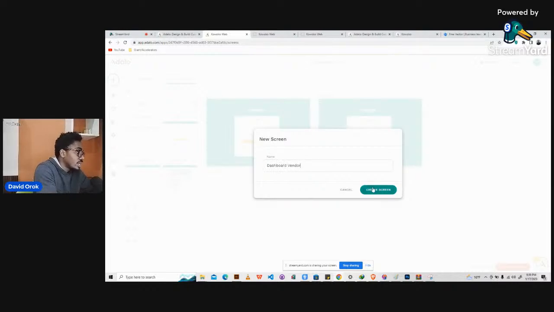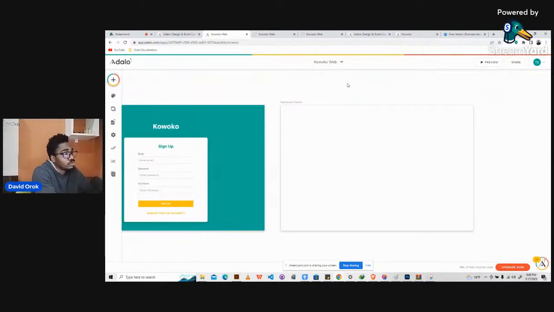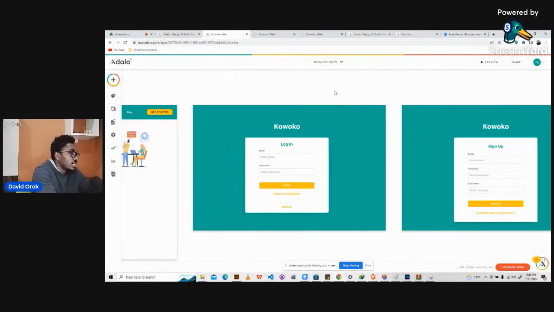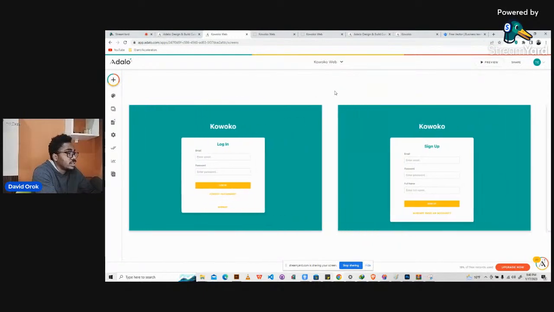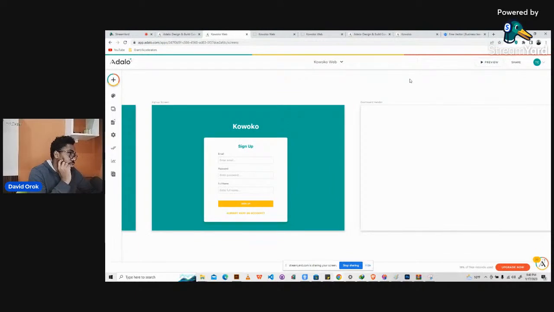vendor. So the class will just be for one hour, right? So that means we basically have like 20 minutes left, 21 minutes. So dashboard for vendor. And if you can see, you don't have a lot of differences between what we did in the mobile and what we are doing in the web. So our subsequent classes will not be so much of detailing like this, right? We will just try to solve other problems, right? I was supposed to create a video to address certain problems that some of the students experience, but I haven't done that yet. I will. I want us to do it in live classes, so everyone can learn.